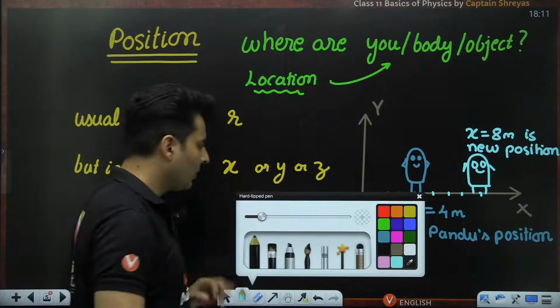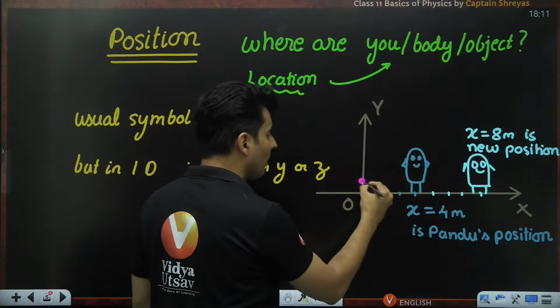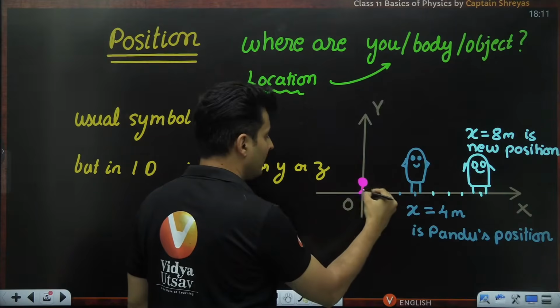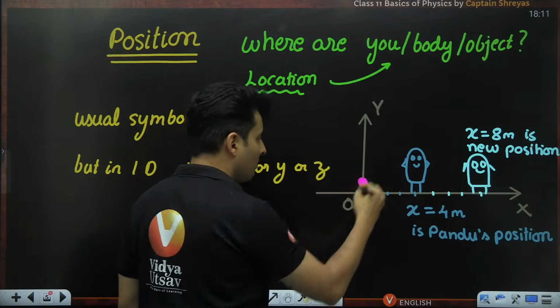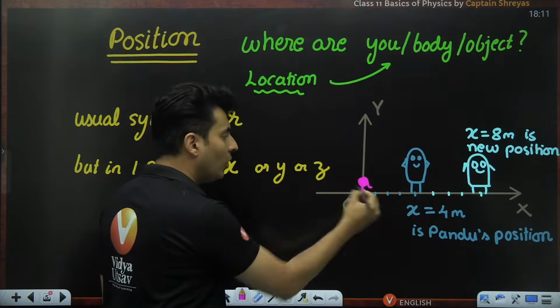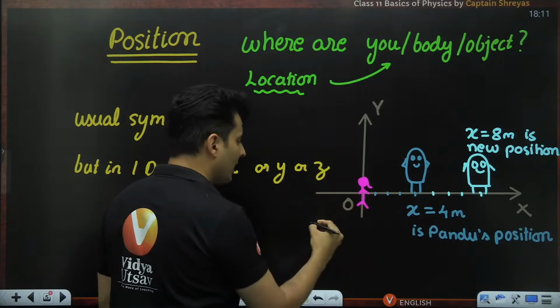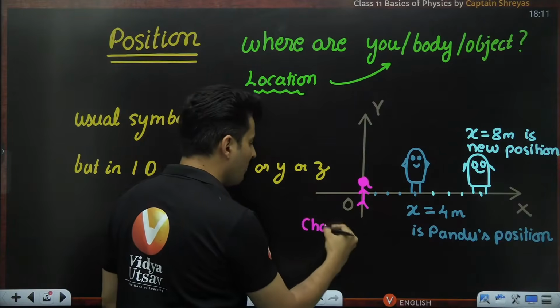Understood? Clear? Similarly, imagine there is a beautiful Champa. Champa is also our friend, and she is maybe Pandu's girlfriend also. So beautiful Champa is standing at the origin. So I can say that Champa is right now at the origin.